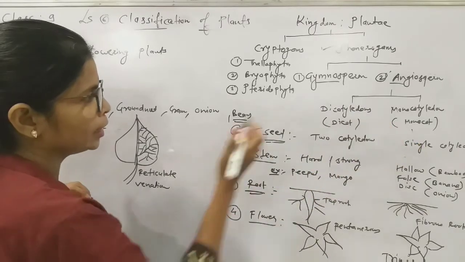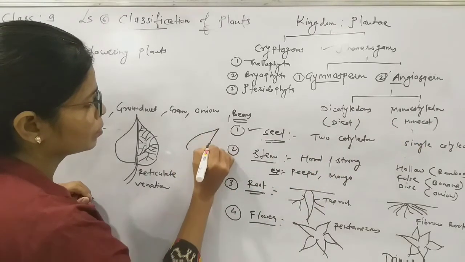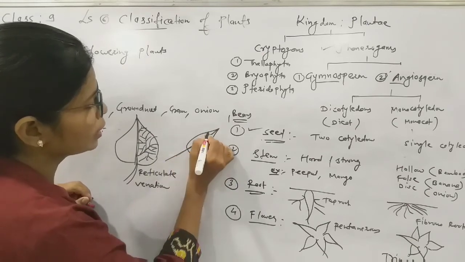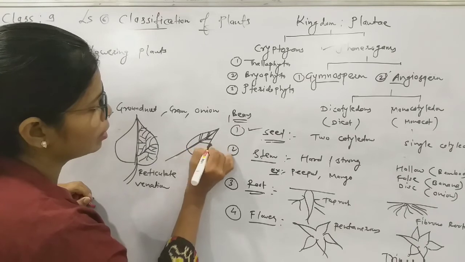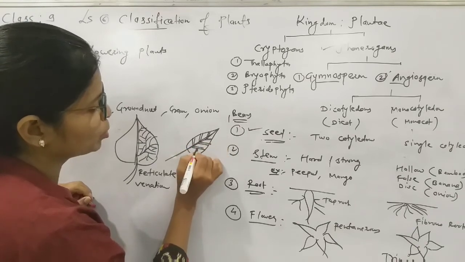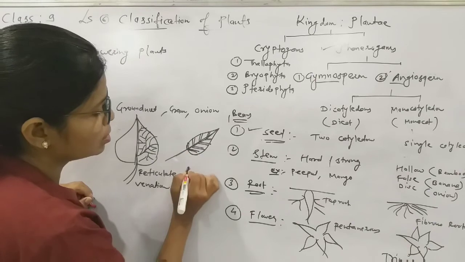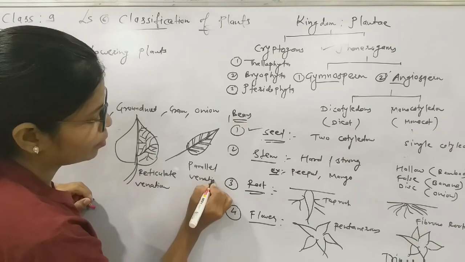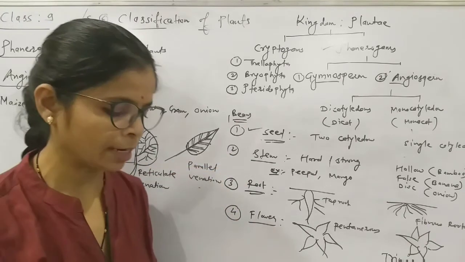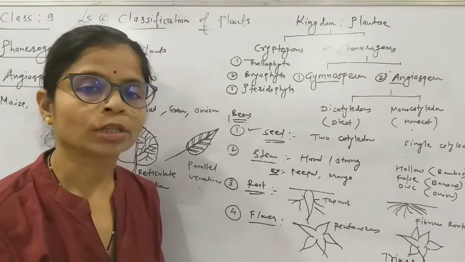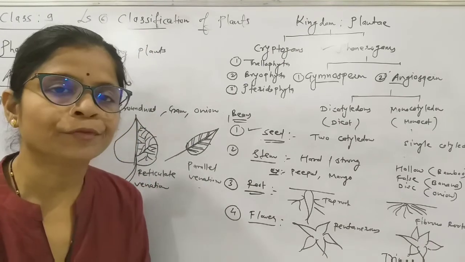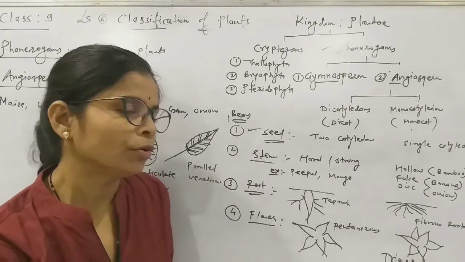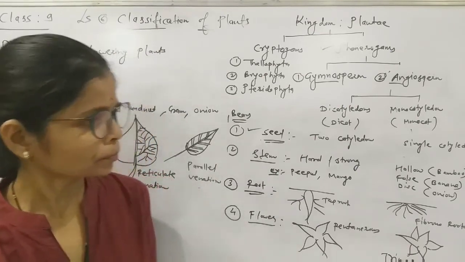On the other hand, in monocots there is a small midvein and parallel veins. The arrangement of veins is parallel, so the venation is called parallel venation. See, these characteristics are very important for the exam. The question comes: differentiate between monocot and dicot plants. So you have to remember this properly.